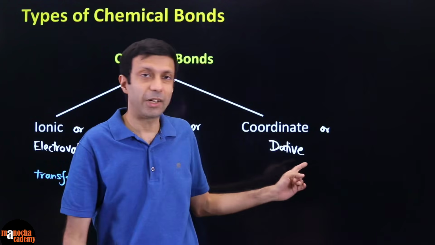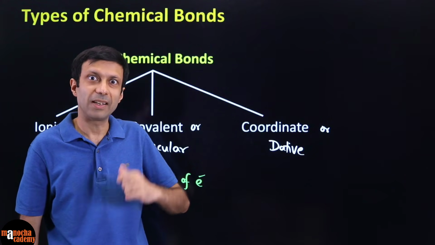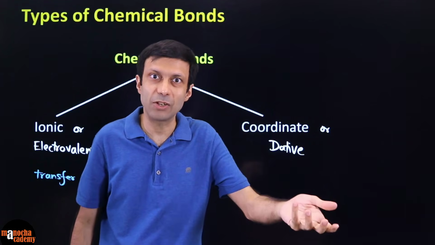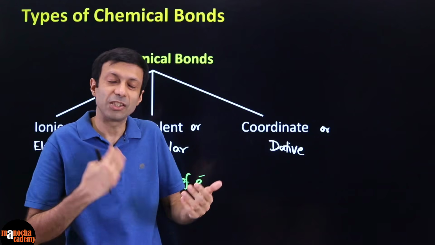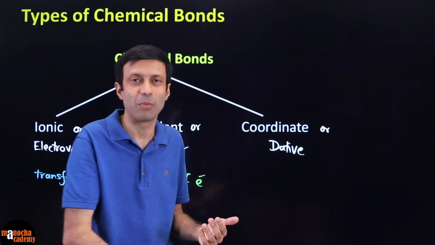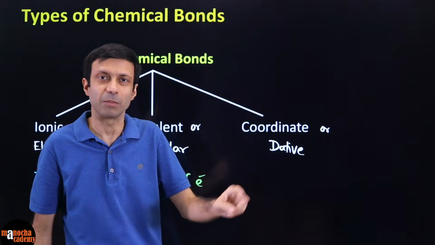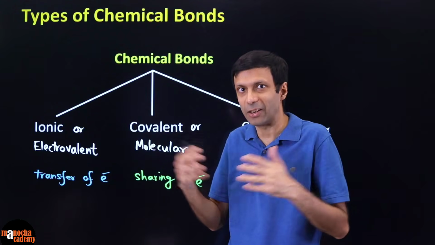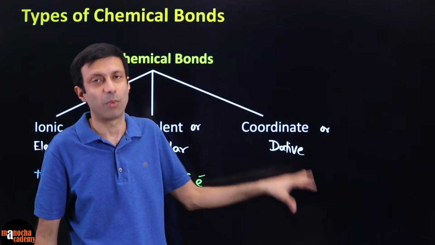But in coordinate or dative bonding, what is happening? The chocolate, one friend is giving it to the other or sharing it with the other, but the other person is not. The chocolate is being shared only by one person, or the electrons here are being shared only by one atom. Here both the atoms are sharing electrons to form a covalent bond. Here the sharing is done only by one atom.